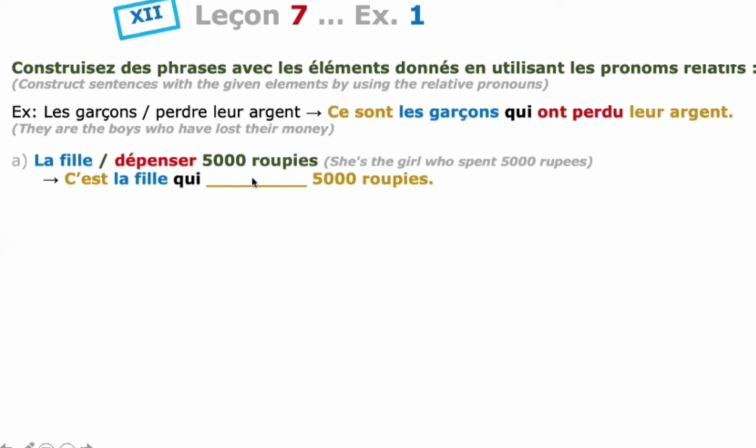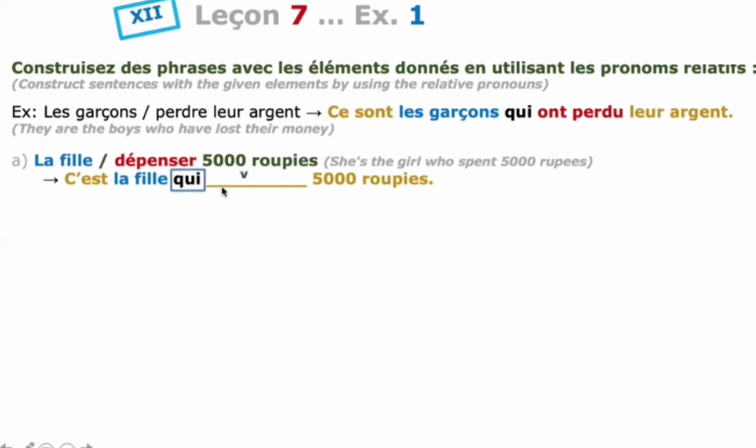Dépenser in passé composé. The verb dépenser is not found among the être verbs, and it is also not a movement verb, so you have to use avoir. So who has spent 5,000 rupees? The girl.